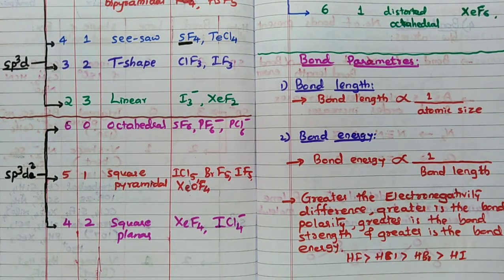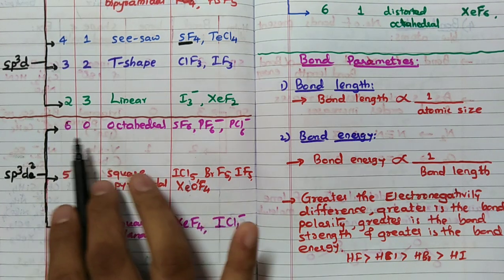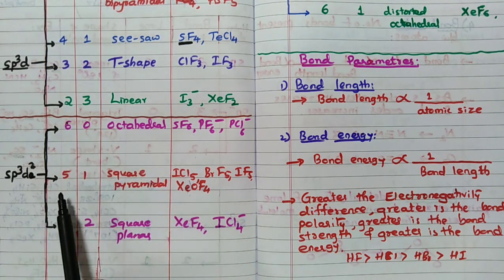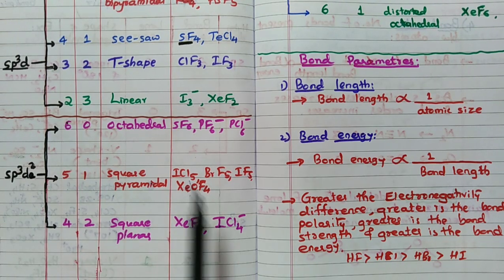So sp3d2 hybridization, 3 options. One is 6-0: 6 bond pair, 0 lone pair. 5-1: 5 bond pair, 1 lone pair. 4-2: 4 bond pair, 2 lone pair. See, octahedral is the standard structure, SF6 is the best example.